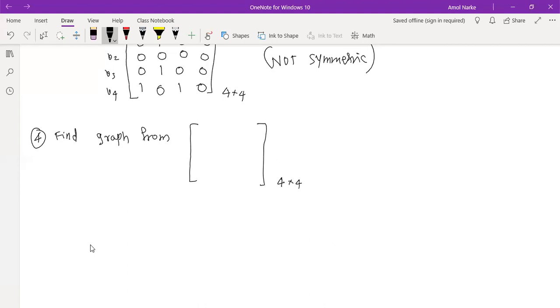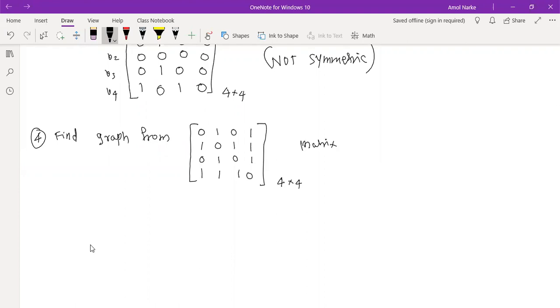The rows are 0, 1, 0, 1; then 1, 0, 1, 1; then 0, 1, 0, 1; and the last row 1, 1, 1, 0, with 1 here and 1 here. Find a graph from this matrix.